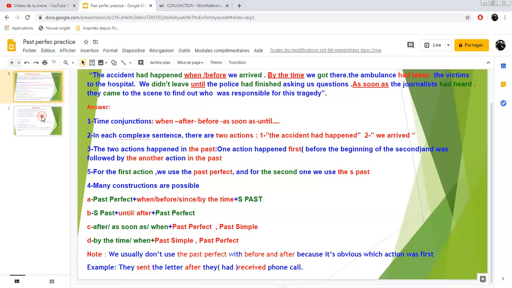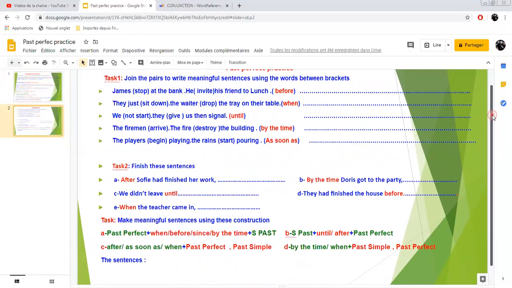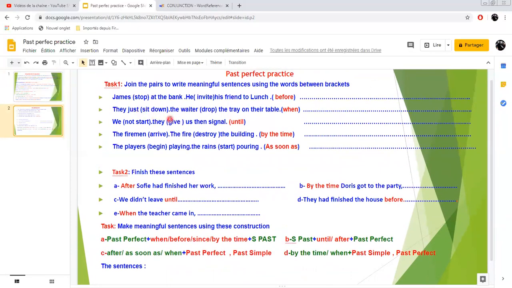Now, concerning your practice, you've got three tasks. Task number one, you've got pairs of sentences. You are going to join these pairs of sentences to write meaningful sentences using the conjunction here between brackets, of course. Task number two, incomplete sentences. You are going to finish these sentences here to get meaningful ones, of course.